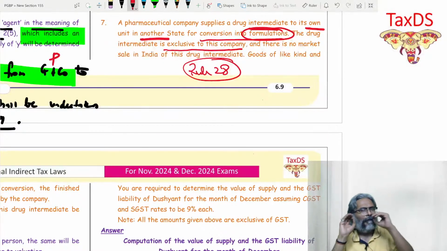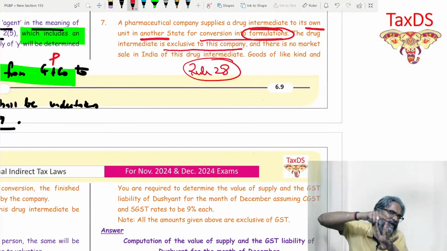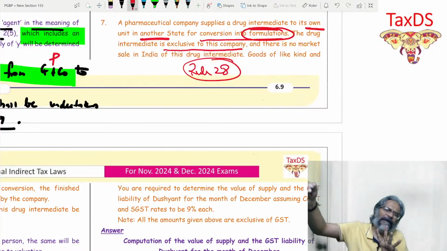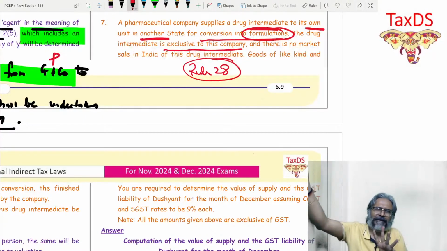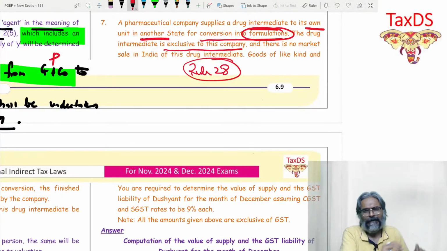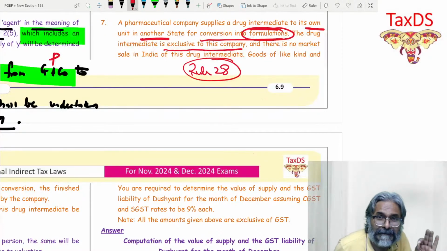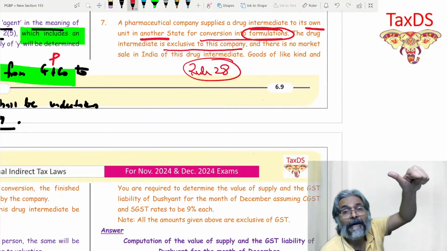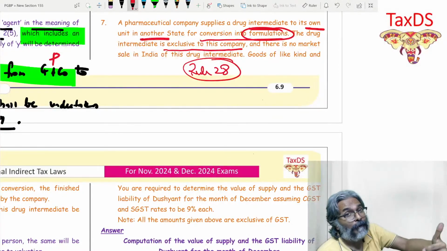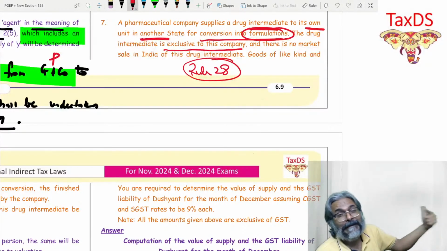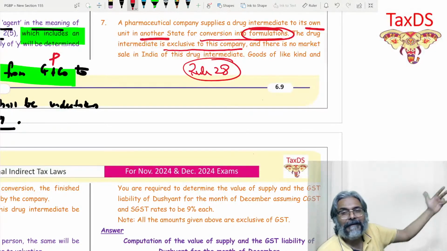Now in rule number 28, the unique thing for 27 was the monetary value of non-monetary consideration, which was unique to rule 27. So what we do in rule 28, we remove that point number B, and all the other points, students, remain as they are. Which are other points? Point number 1 now, OMB. Point number 2, students, is like, kind and quality. Point number 3 would be rule 30 and 31.